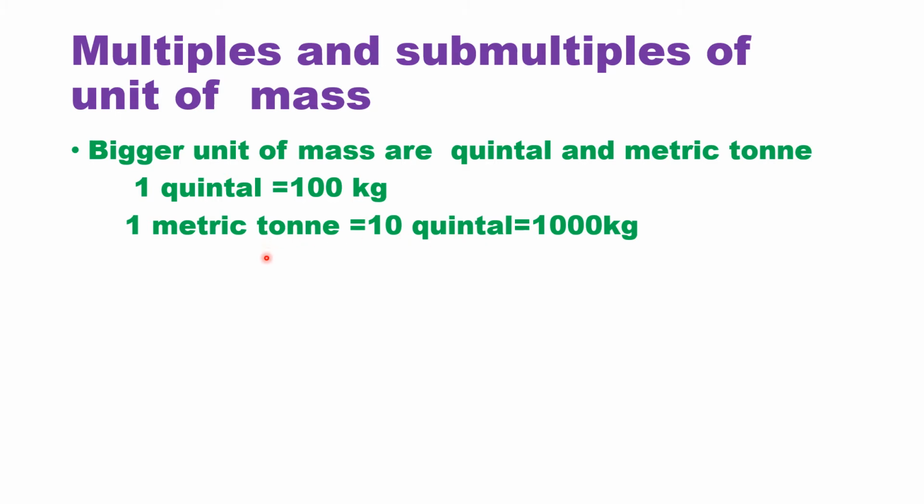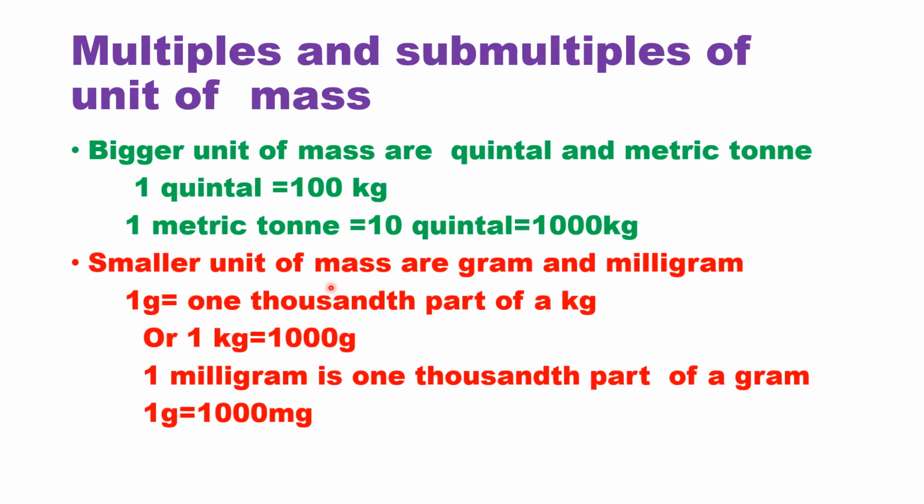Okay. Now we come to the smaller units of mass. Smaller units of mass are gram and milligram. So if you take a kilogram and cut it into 1000 pieces, that one small piece will be 1 gram. So 1 kilogram is 1000 gram. And if you take 1 gram and cut it into 1000 pieces again, then that small teeny weeny piece will be called 1 milligram.